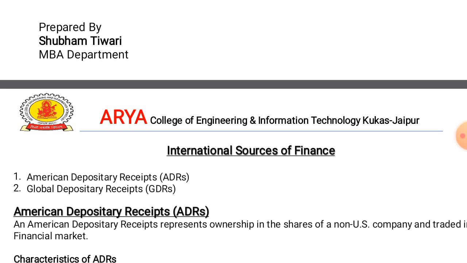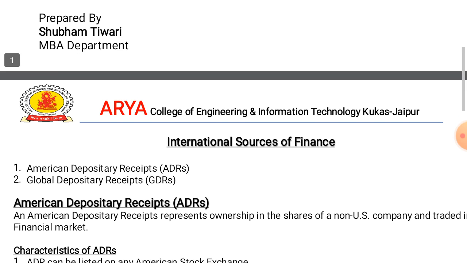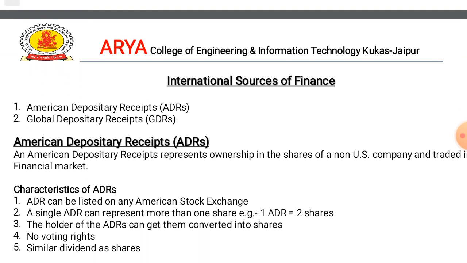So basically, the international sources of finance can be explained with the help of the following receipts, that is American Depository Receipt (ADR) and Global Depository Receipt (GDR). So American Depository Receipt, ADR, what is ADR? An American Depository Receipt represents ownership in the shares of a non-US company and trades in US financial markets.